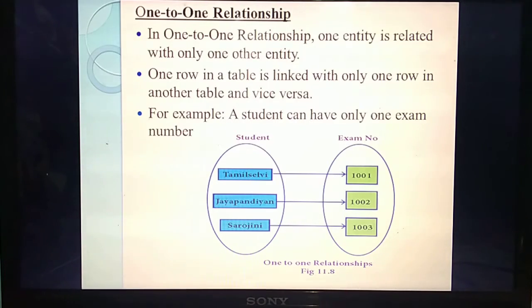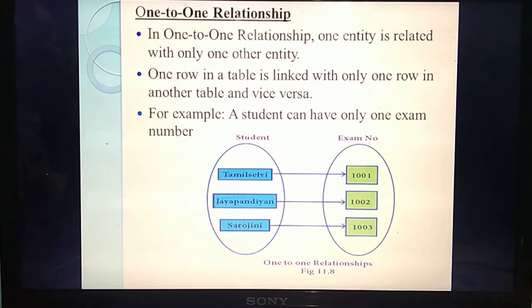Understand? For example, your class students' names are stored in one table called 12A. Then your class register numbers are stored in another table called register number. So two tables are there. How many tables are there now? Two tables. Each detail is stored in rows and columns.